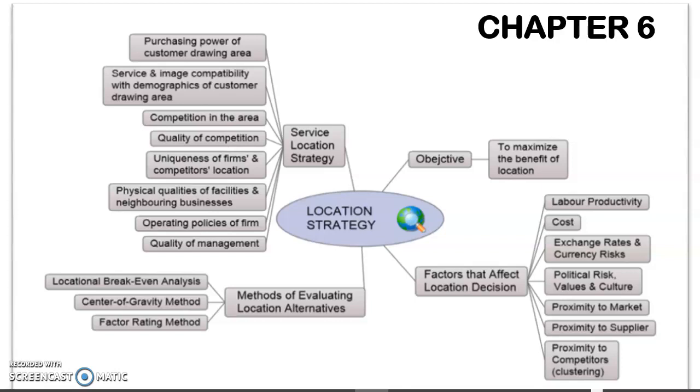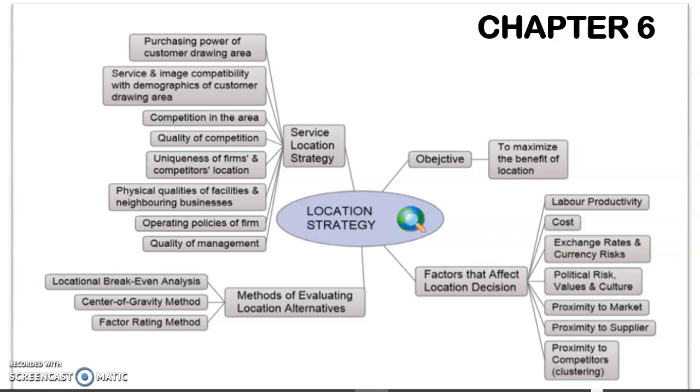Okay, and then next we move to proximity to supplier. Why do we choose a certain location? Because it is near to the supplier, so it can reduce the cost of transportation. Simple example, athletic shoes normally come from China, because China is one of the main manufacturing countries, with all the manufacturers there.